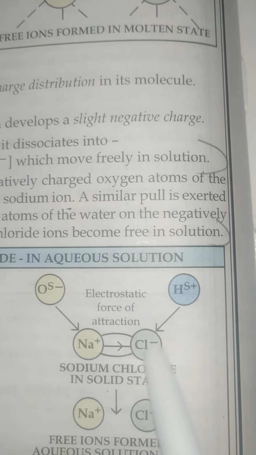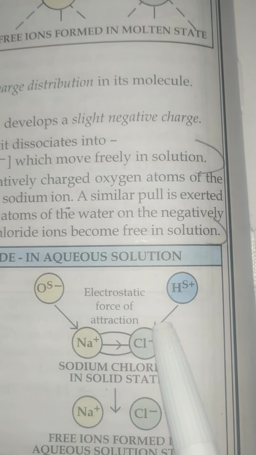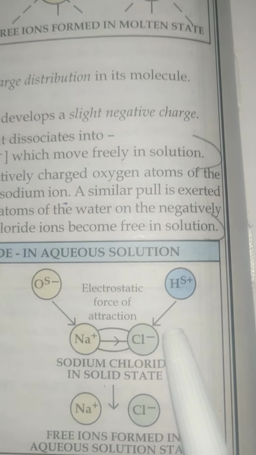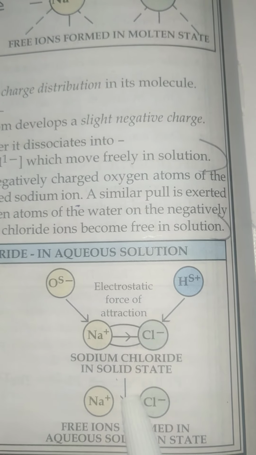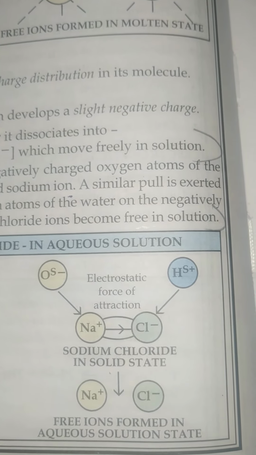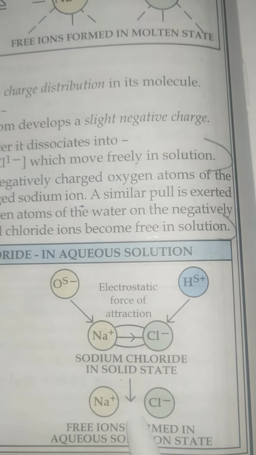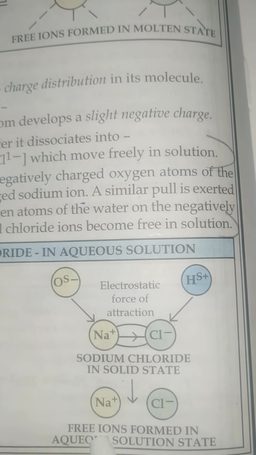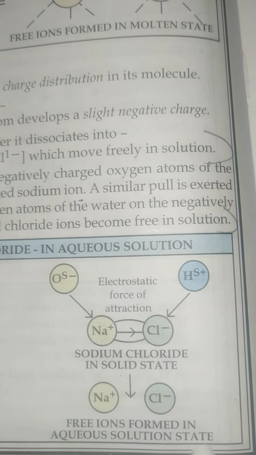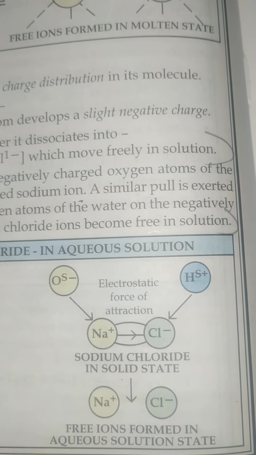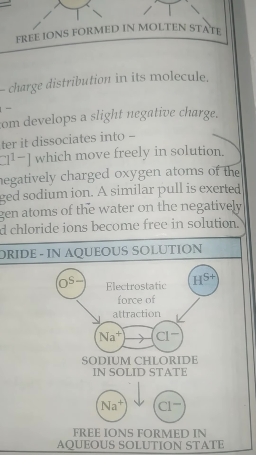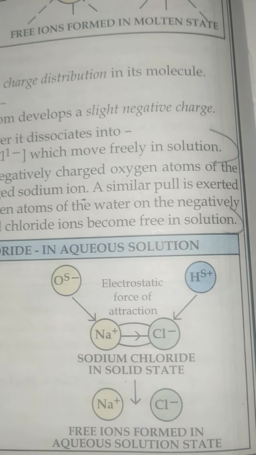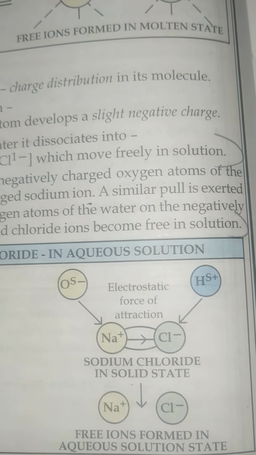There will be attraction between the positively and negatively charged ions. Due to this, there will be formation of Na+ and Cl-. So free ions are formed in the aqueous solution due to the electrostatic force of attraction between the positively charged and the negatively charged ions.